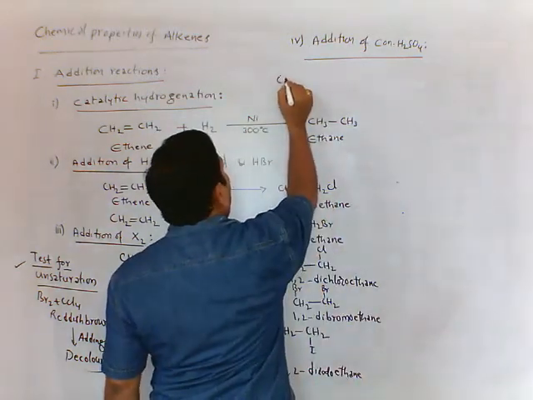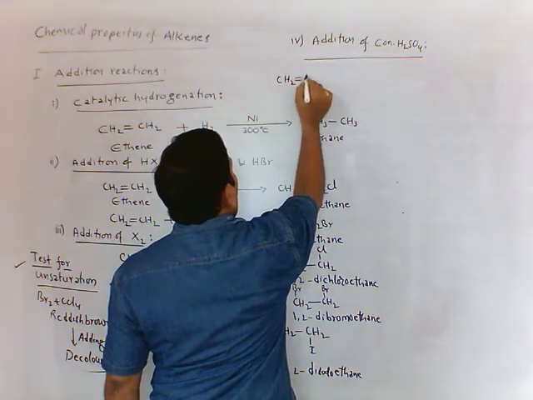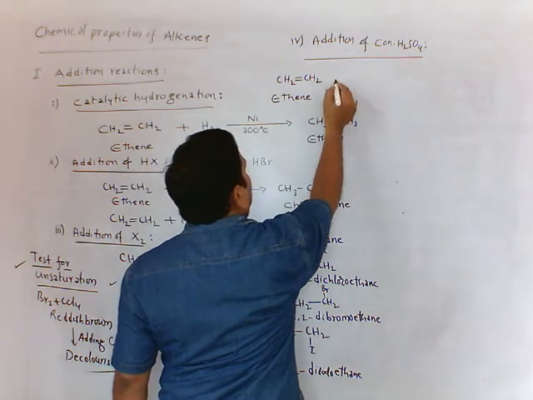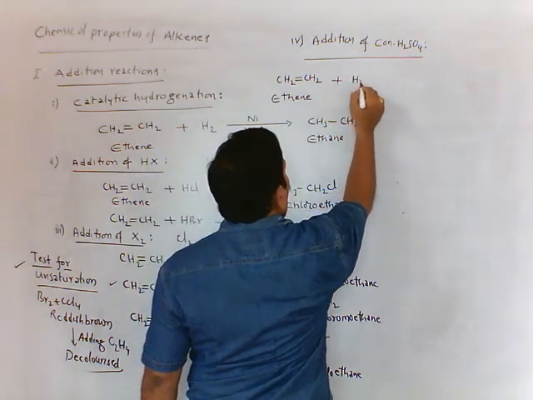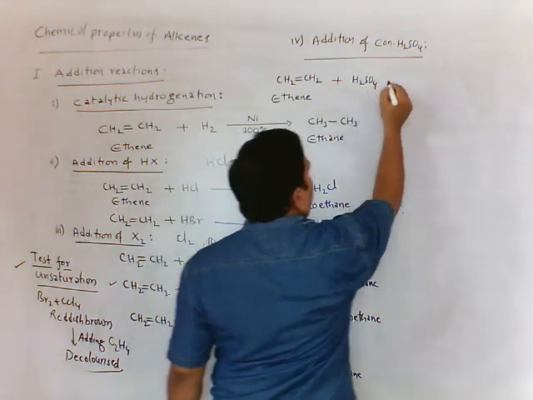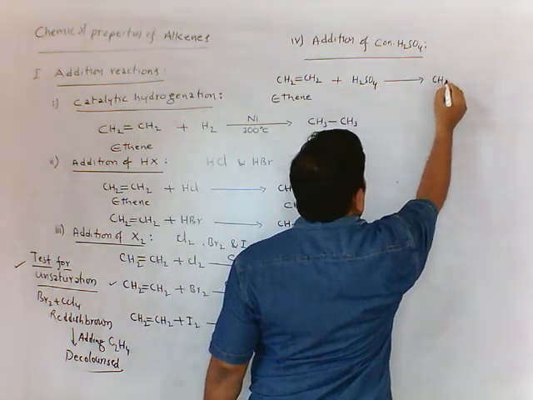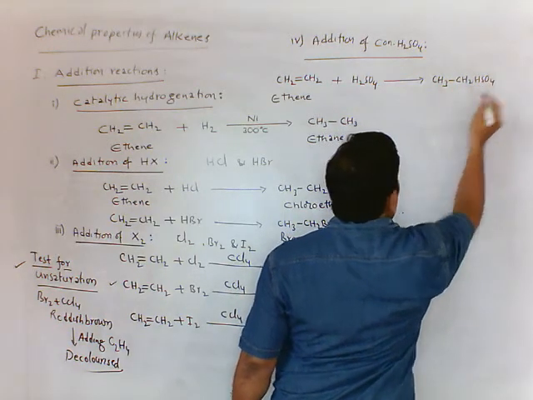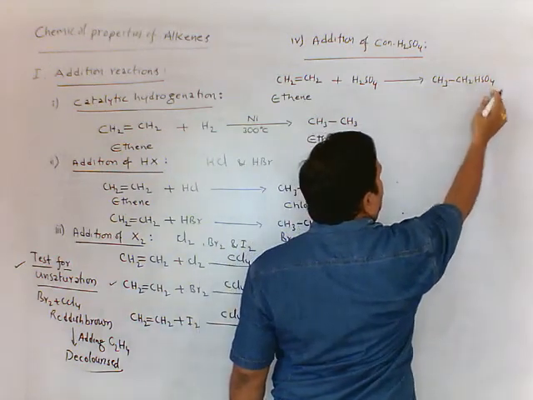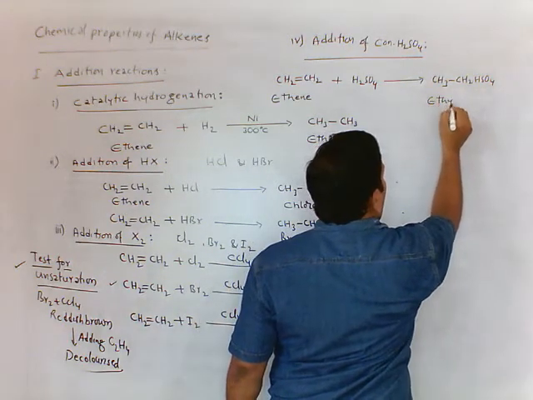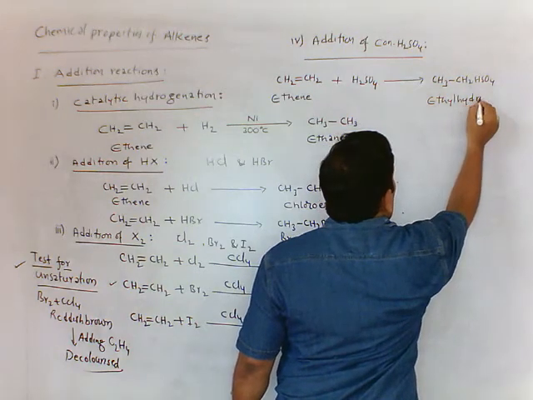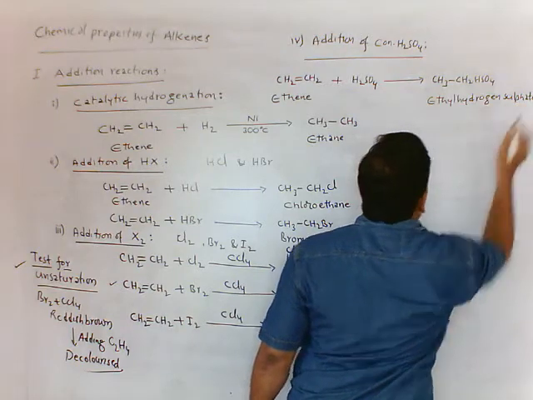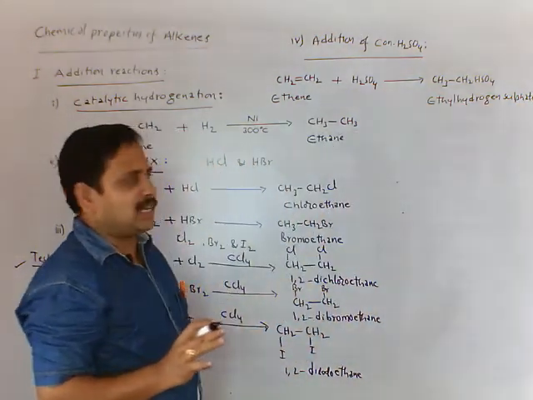So here CH2 double bond CH2, ethene treated with concentrated sulfuric acid H2SO4, we get CH3CH2HSO4. This is ethyl hydrogen sulfate. This is also addition reaction.